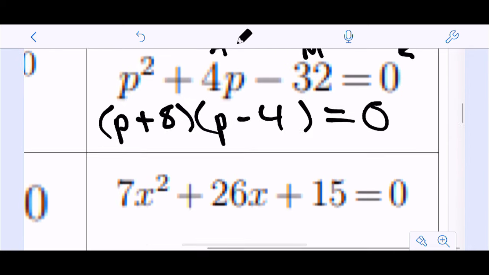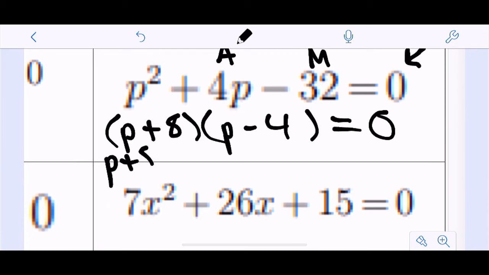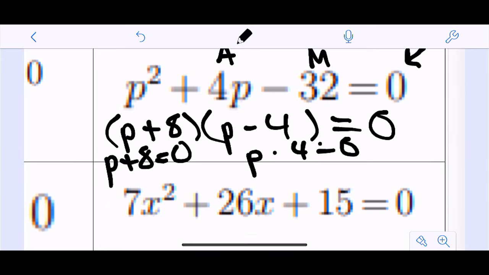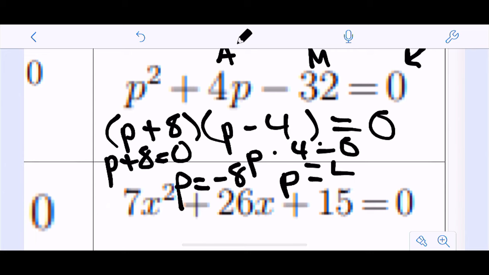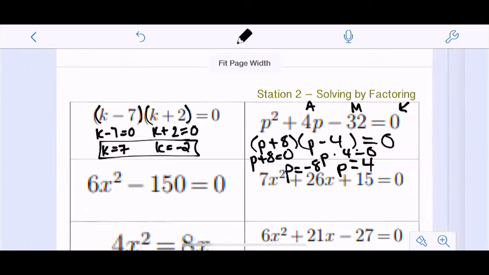And then I'm setting each of those equal to 0 separately because remember, if together they multiply to be 0, each one has to be 0. So I would get p equals -8 and p equals +4. Again, two solutions.